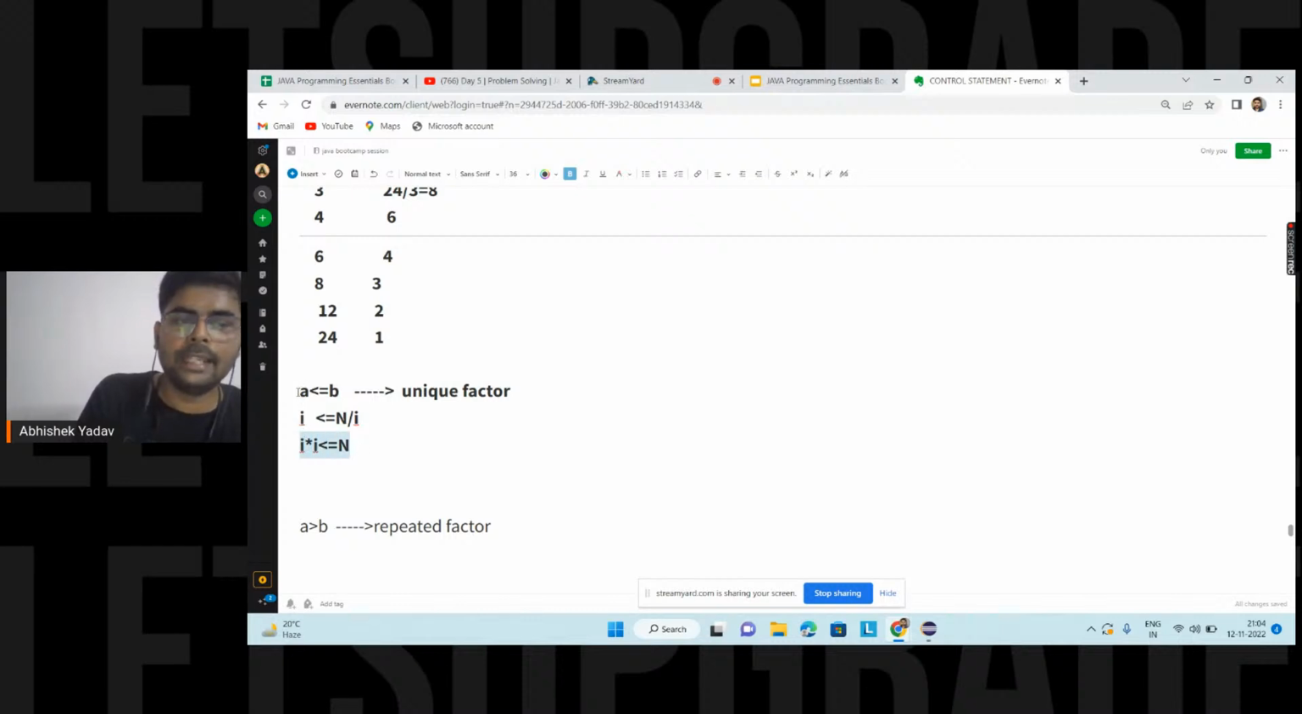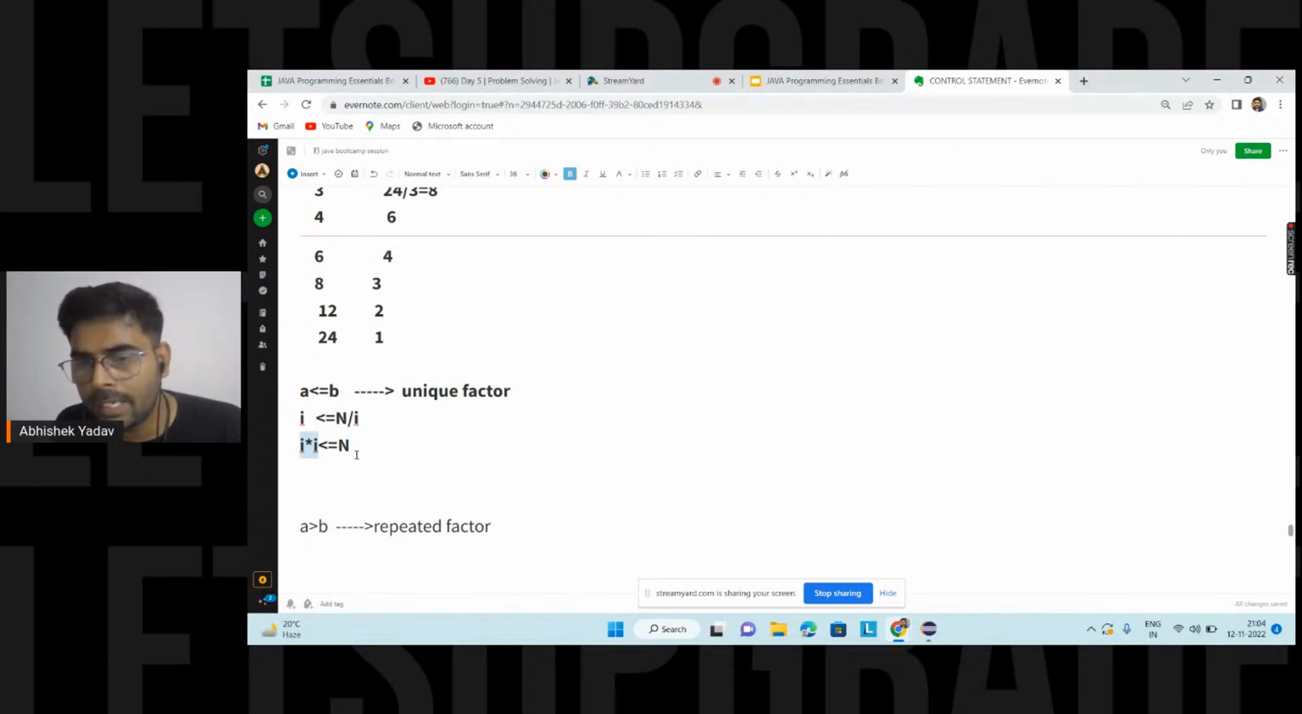First I am saying that till the point a is less than or equal to b, I am getting unique factors. So there is no need to iterate till n. You have to stop the moment a is greater than b. And the value of a is i and the value of b is n divided by i. So you are saying i into i is less than or equal to n. Yes or no, guys? Till this point is clear?